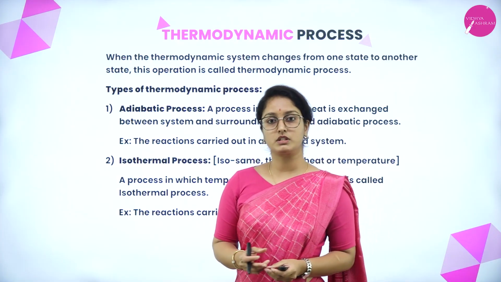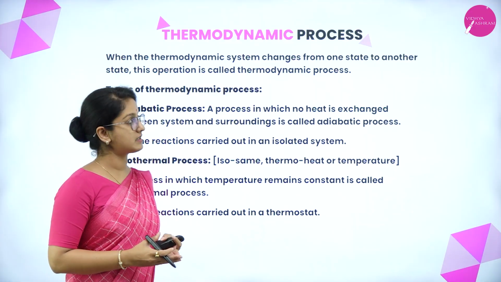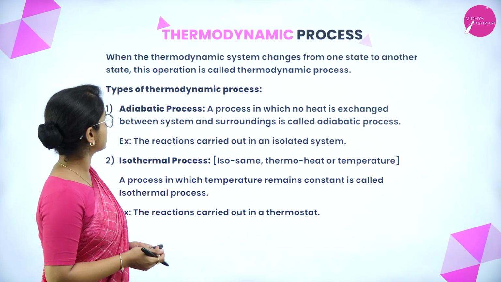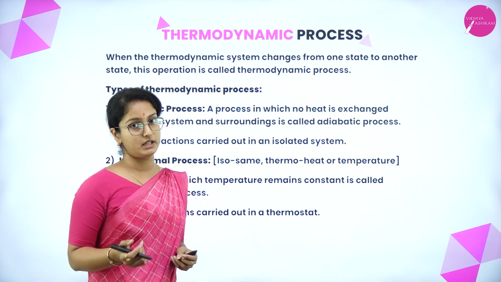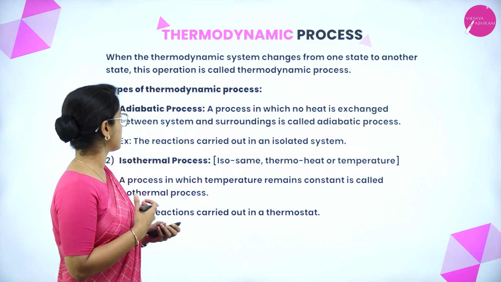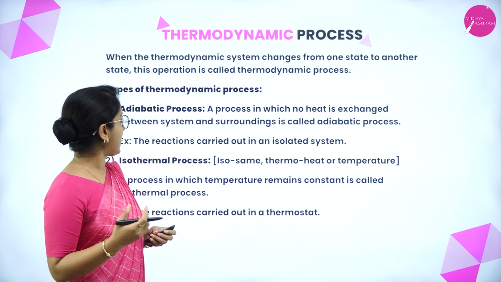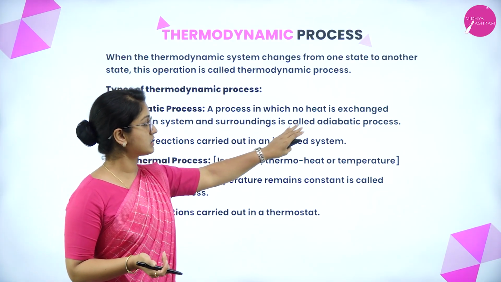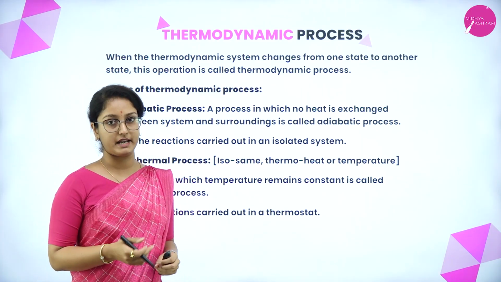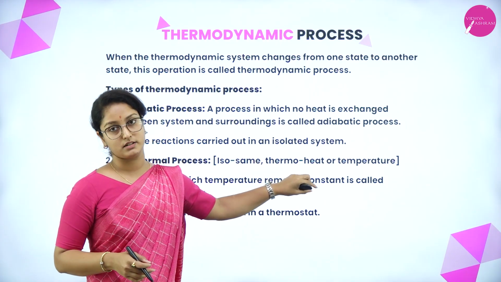So let us know about thermodynamic processes. What are the processes that come under thermodynamics? When the thermodynamic system changes from one state to another, this operation is called a thermodynamic process. There are two types in the thermodynamic process, that is adiabatic process and isothermal process. Here in adiabatic process, no heat is exchanged between the system and surroundings. Example, the reactions carried out in an isolated system.